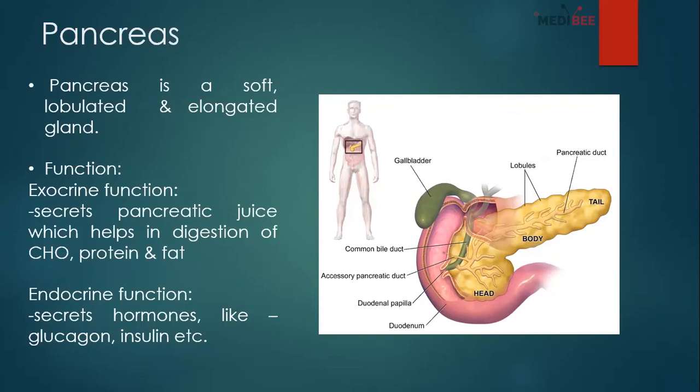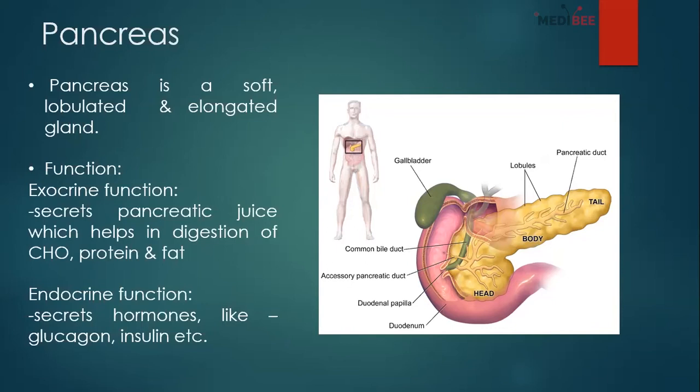The exocrine function is that it secretes pancreatic juice, which helps in digestion of carbohydrate, protein and fat. And the endocrine function is that it secretes hormones. It has four types of cells which secrete glucagon, insulin, somatostatin and pancreatic polypeptide. So these two different kinds of function make the pancreas a mixed kind of gland. Okay, so this is the function.